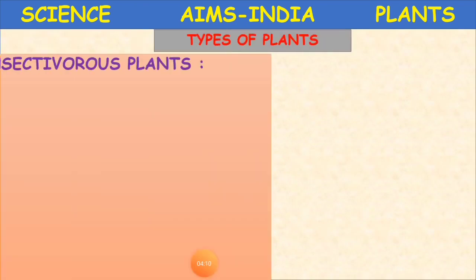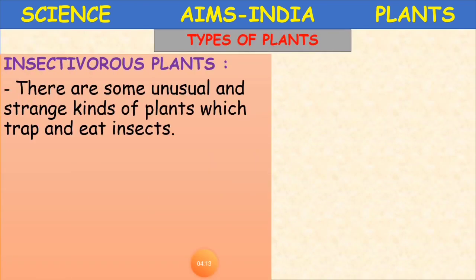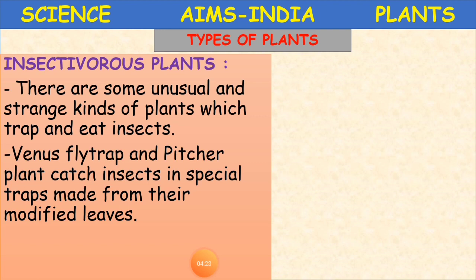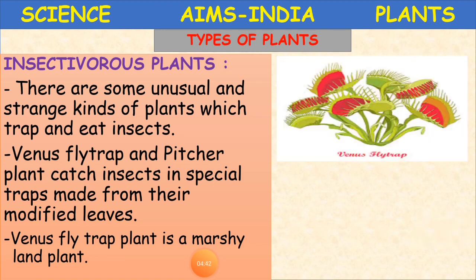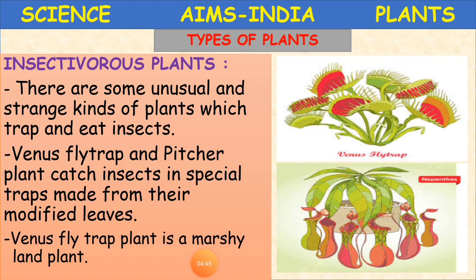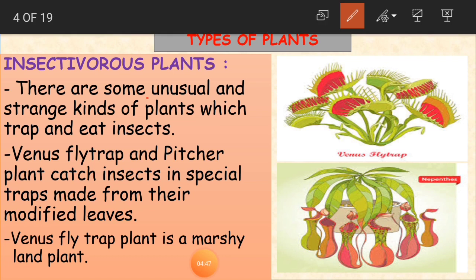Now the other type of plants here, insectivorous plants. So what are insectivorous plants? There are some unusual and strange kinds of plants which trap and eat insects. Venus flytrap and pitcher plant catch insects in special traps made from their modified leaves. Okay, see, insectivorous, you are getting the meaning in the name of the plant. Yes or no? See, what are they? They are some unusual plants. They are not usual plants.